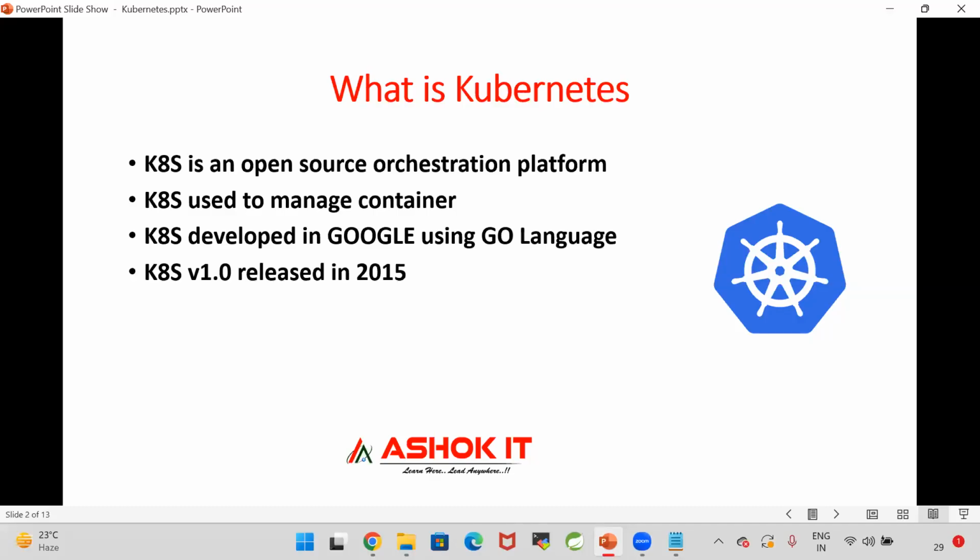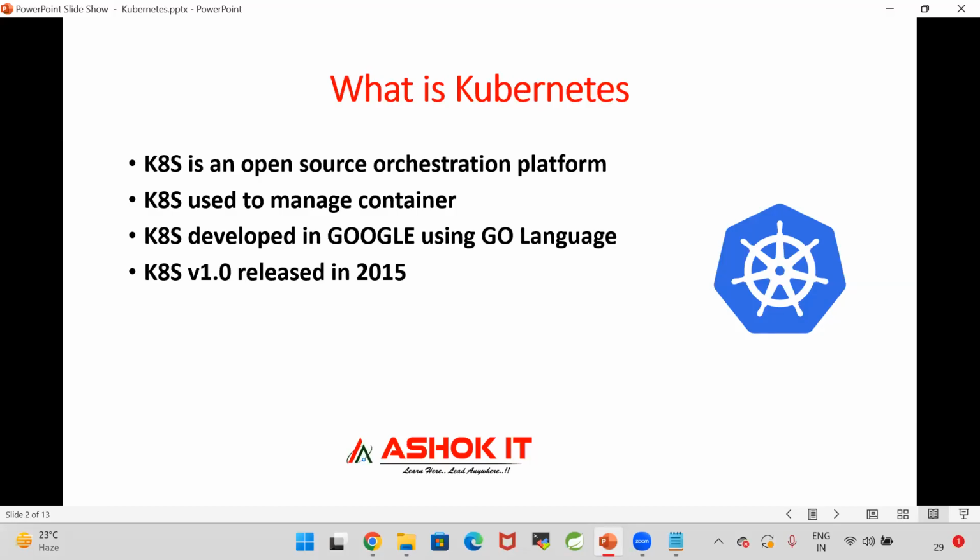Kubernetes is also called an orchestration platform. Kubernetes is open source software. It is used for orchestration purposes. Kubernetes is also called K8s. Why is it called K8s? In Kubernetes, the first character is K, the last character is S. Between K and S, there are 8 characters. That's why they call it K8s.